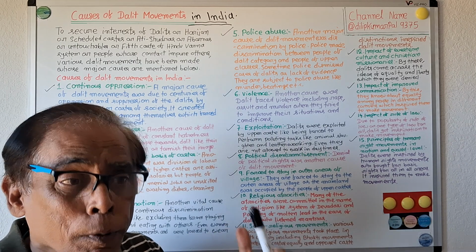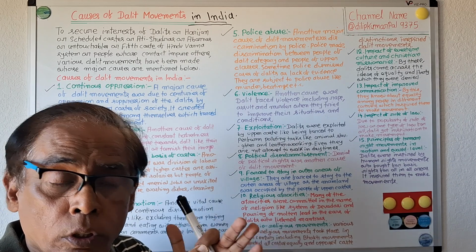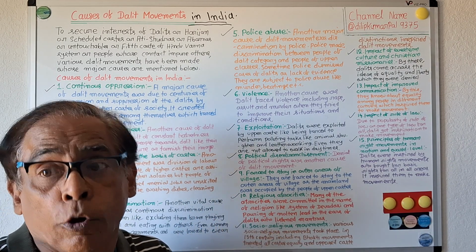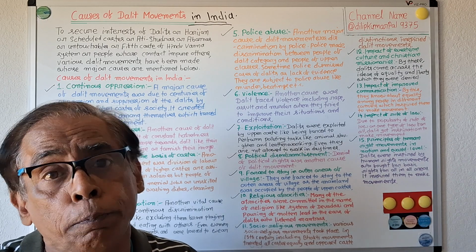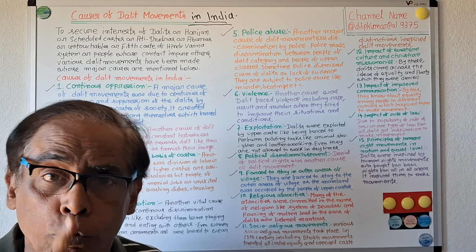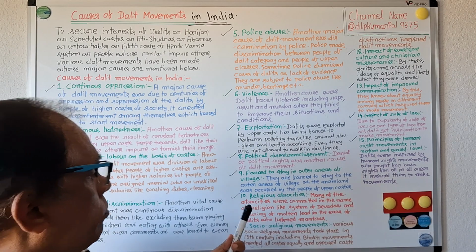Dalit people were not allowed to stay in the middle part of the village. It was an inhuman attitude, and another cause of the Dalit movement.